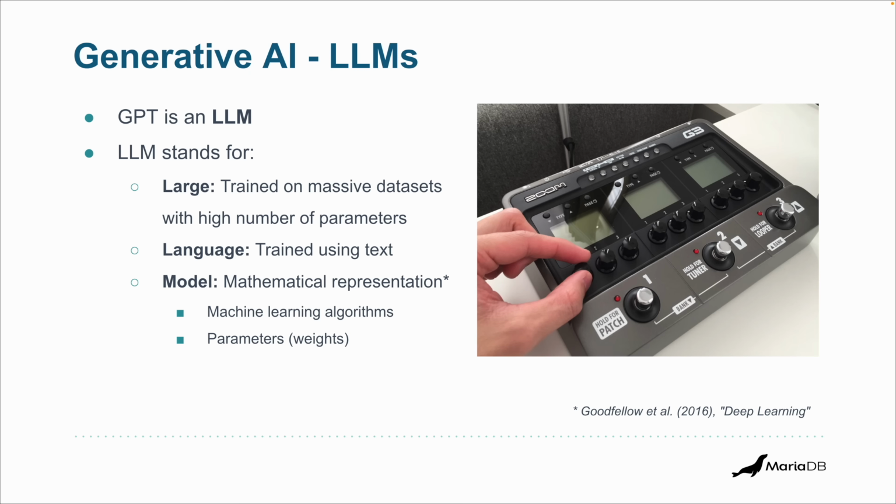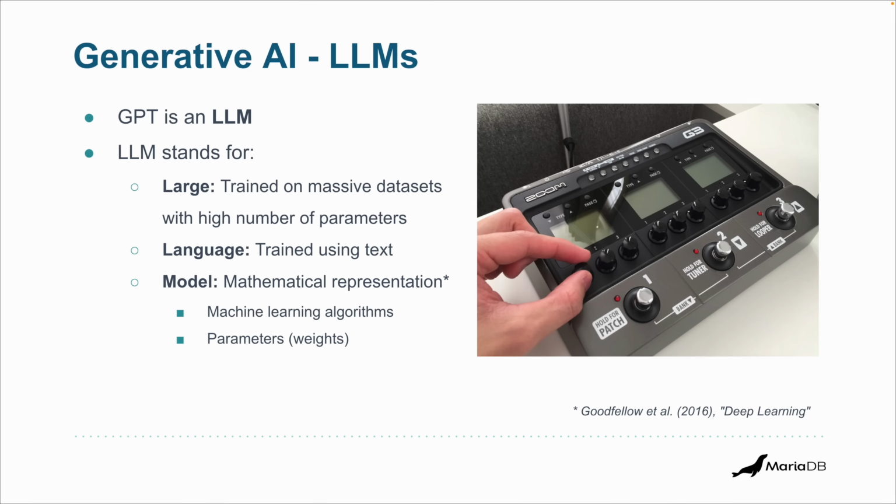If you really want to go deep into the woods, no pun intended, you can read this book, Deep Learning. It's not easy to read, but it gives you everything you need to know about these deep learning algorithms and methods and so forth. Now, for us, think of an AI model as a set of machine learning algorithms that are implemented in software. And you download these, or you're running it in the cloud or wherever you want.